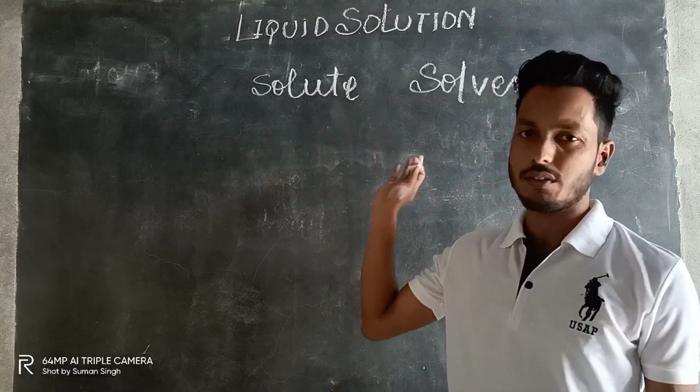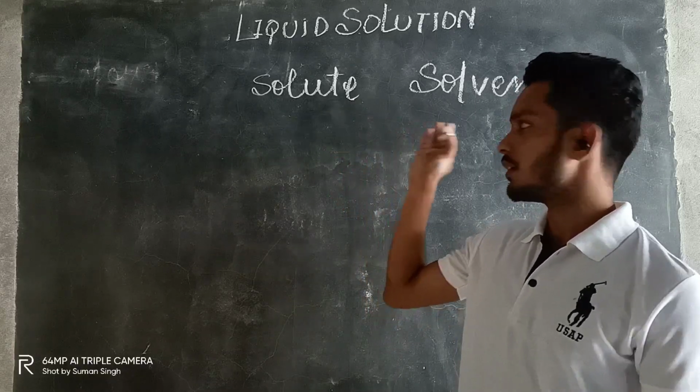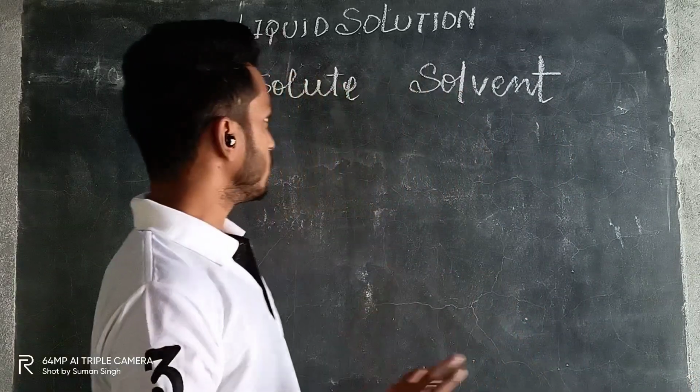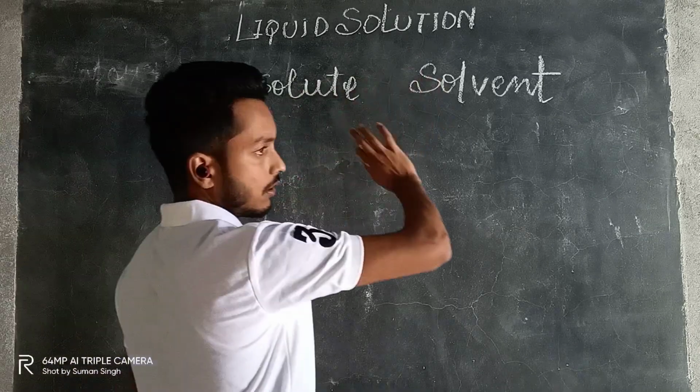But this is not true every time. Okay, this is not a universal truth that every time the solute will be in a lesser quantity and the solvent will be in the higher quantity. It is not like this. So just assume, solute is in a lesser quantity and the solvent is in a higher quantity.